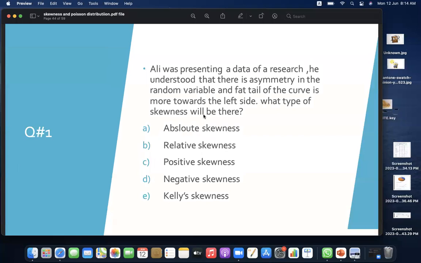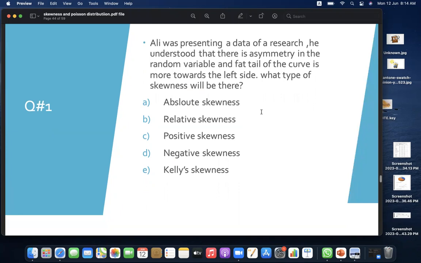Anyone? D. No, that is C, positive skewness. You can always understand, you have to see the tail. So it's towards the left side.